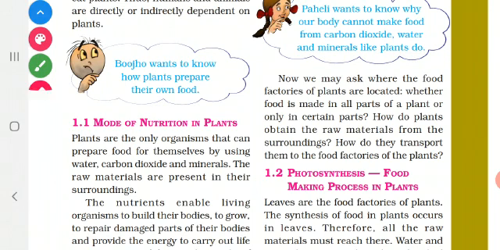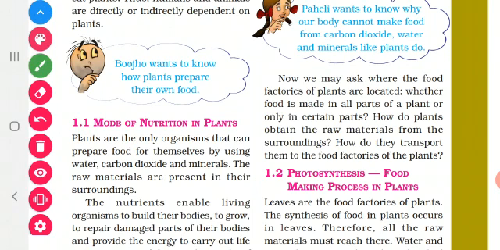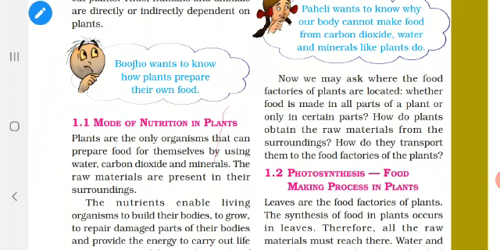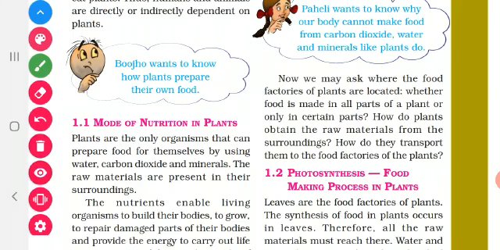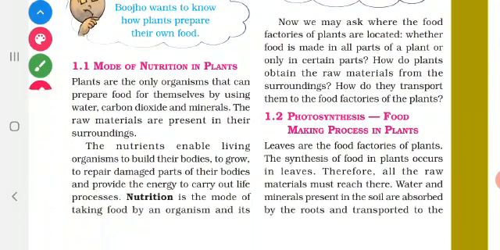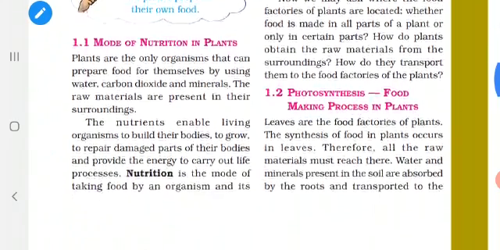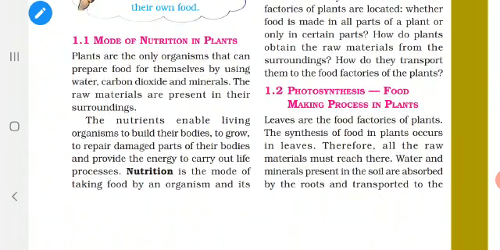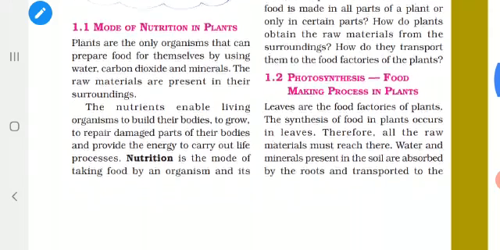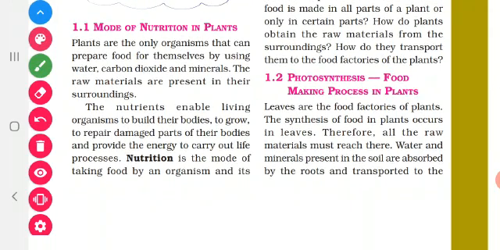Now, come to the topic 1.1. Mode of nutrition in plants. So, what I told you, plants are the only organisms. They prepare food by themselves with the help of raw materials. So, what are the raw materials needed for the photosynthesis? 4 raw materials. What are they? Water, carbon dioxide, minerals and sunlight.